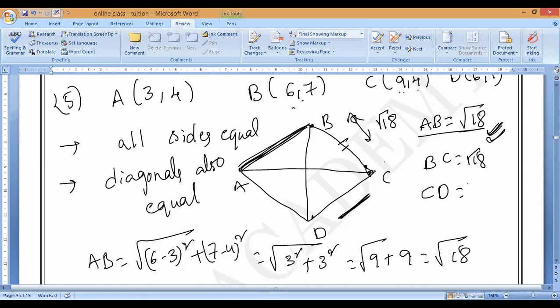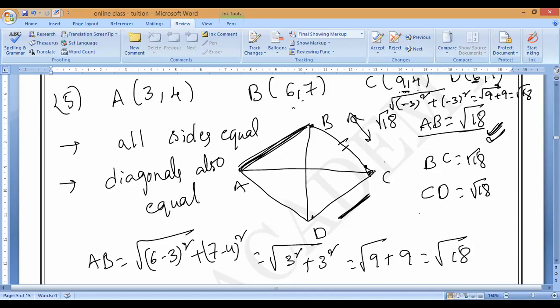CD how much? Root 18, ma'am. CD, it means 9 minus 6 minus 9 whole square, which is minus 3 whole square. Here, this one is 1 minus 4 whole square, which means minus 3 whole square. So 3 square is 9. Ma'am, all sides are root 18. It is root 18.